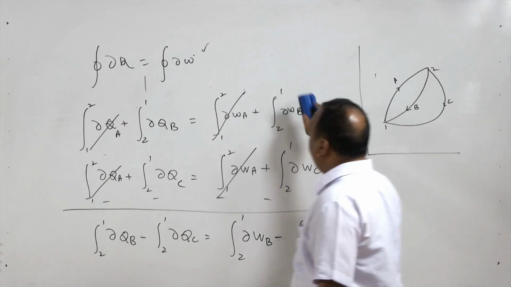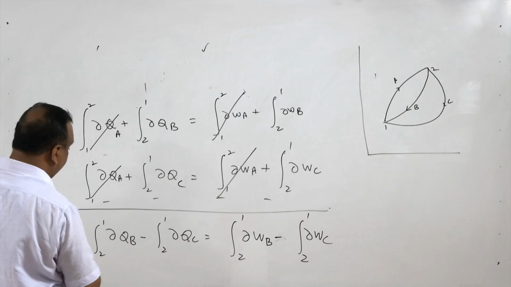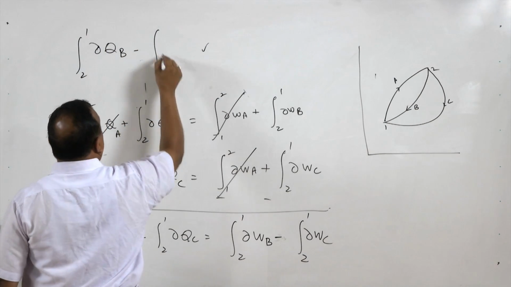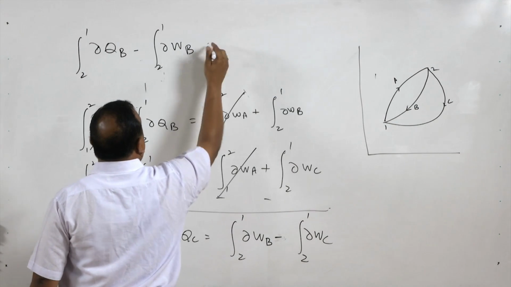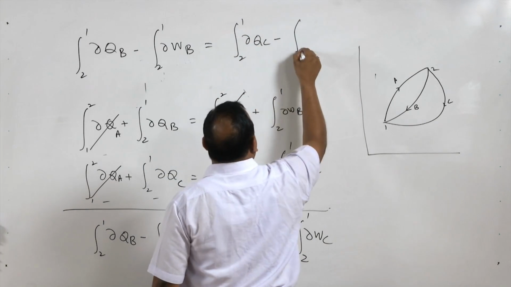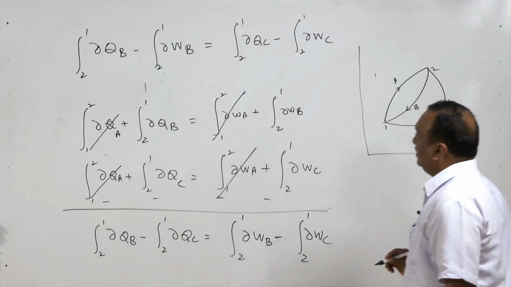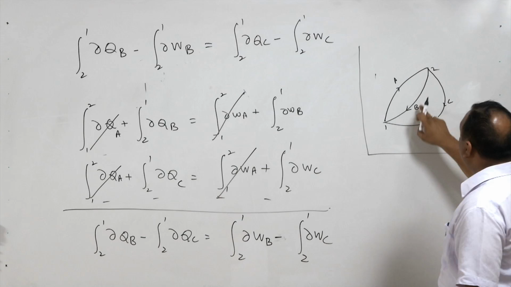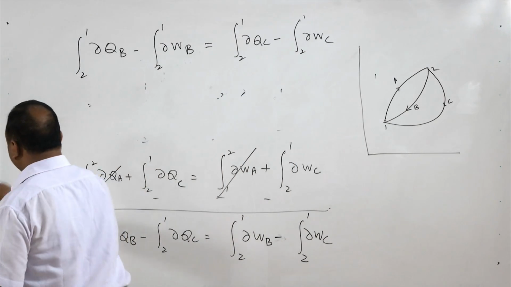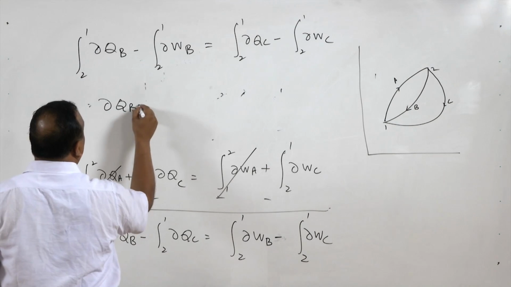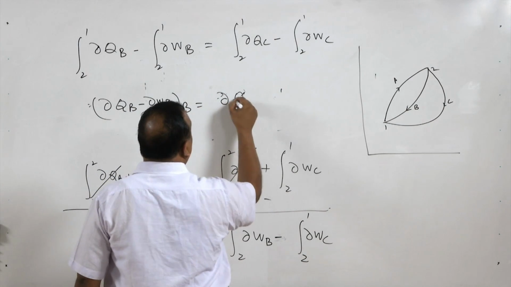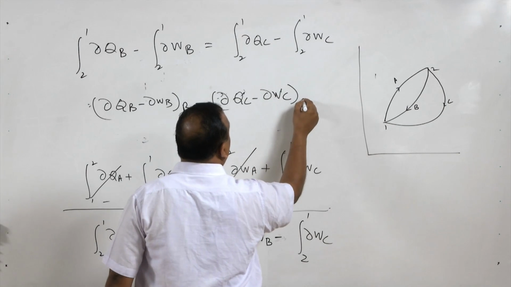Now we rearrange these terms and we will get integral 2 to 1 delta Q B minus integral 2 to 1 delta W B is equal to integral 2 to 1 delta Q C minus integral 2 to 1 delta W C. Now delta Q minus delta W from 2 to 1 by path B is equal to delta Q minus delta W from 2 to 1 via path C, or we can write like this, del Q B minus del W B by path B is equal to del Q C minus del W C by path C, right.